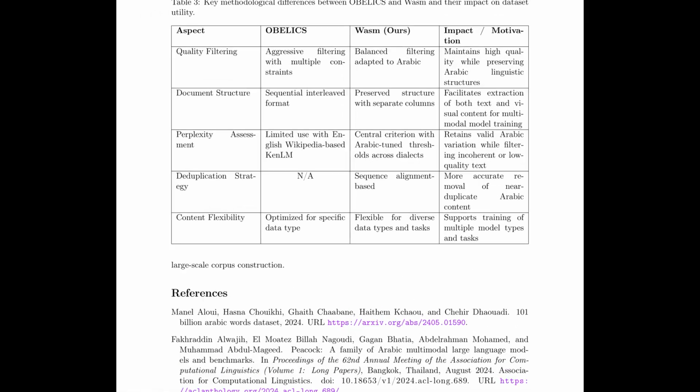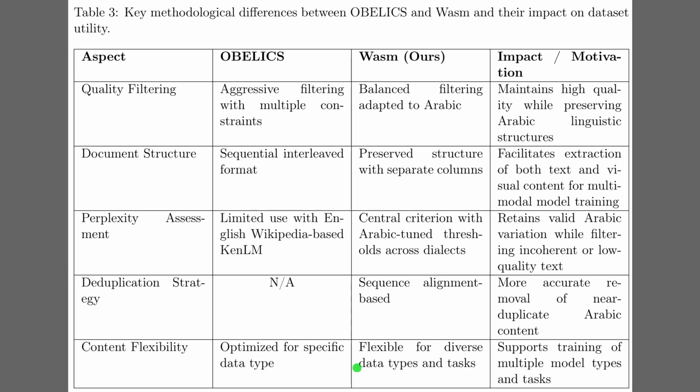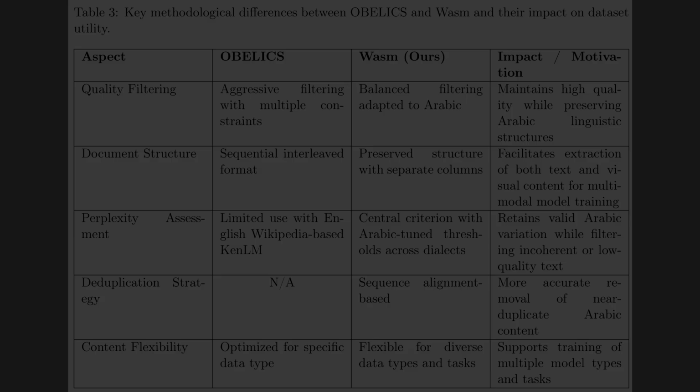So Table 3 contrasts design choices, showing how the pipeline departs from OBELICS to improve Arabic data utility. It applies balanced Arabic adapted quality filtering, which keeps scarce content while raising reliability. Document structure stays intact in Markdown columns, so models learn real layout and image links. Perplexity becomes a central gate with Arabic-tuned thresholds, and deduplication uses sequence alignment, a method that compares text strings to spot near repeats. The result is flexible output suited to both text-only and multimodal training.